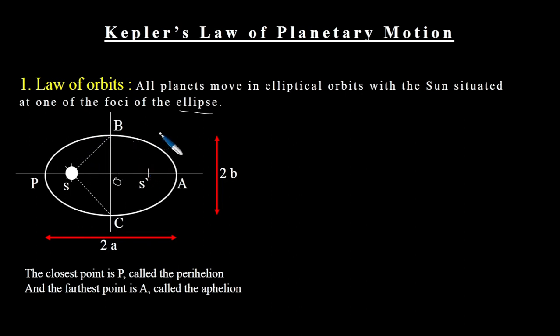Now we come back to the law of orbit. What is the law of orbit? All planets move in an elliptical orbit, with the sun situated at one of the foci of the ellipse.